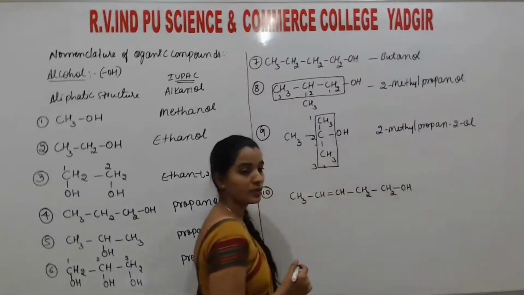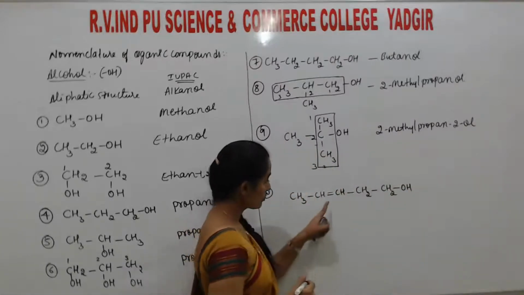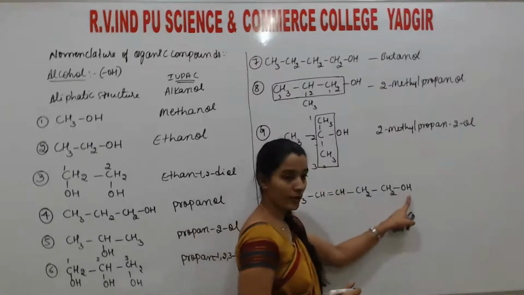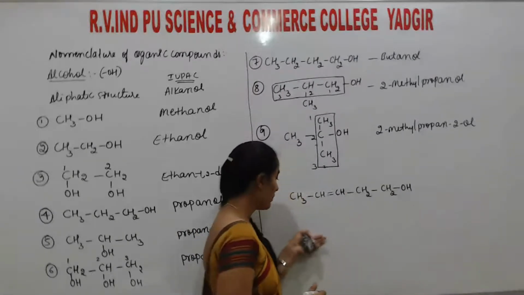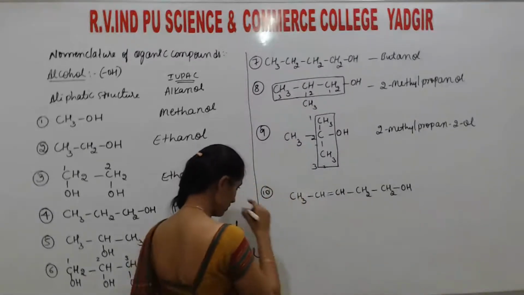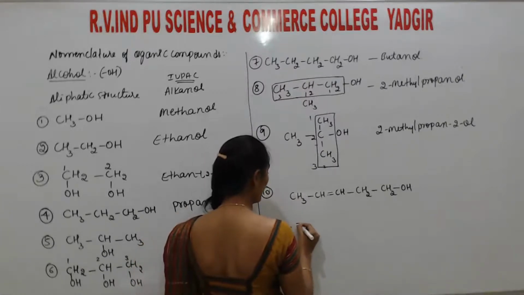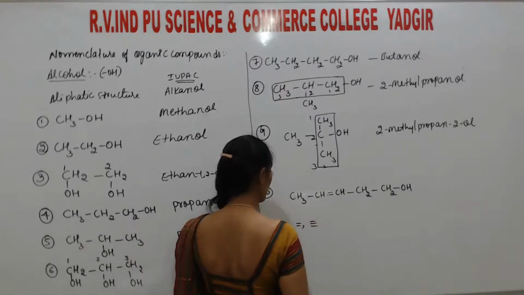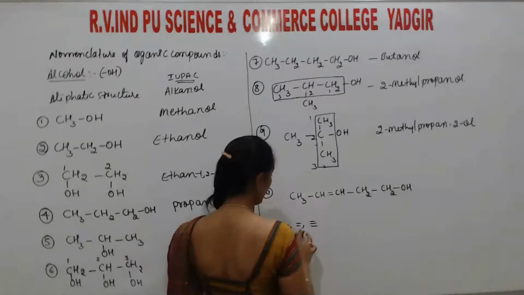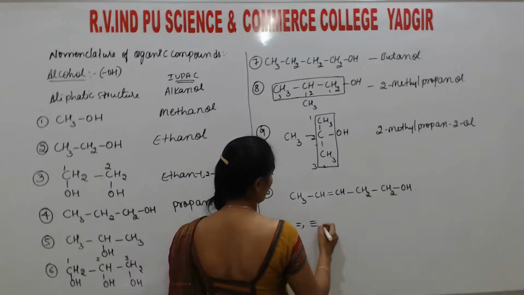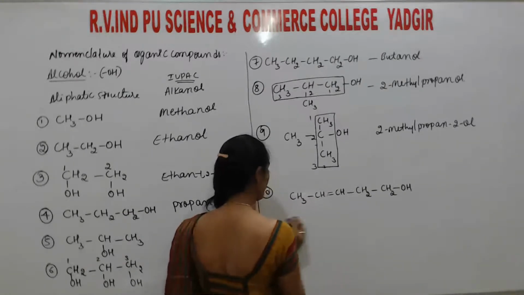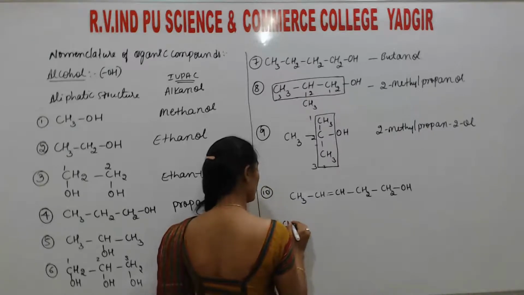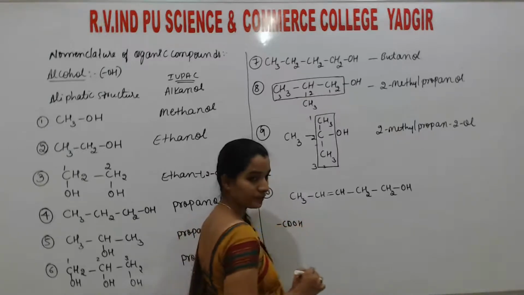Okay. So if it is like this, students, a double bond is there and an OH group is there. So I'll write the priority order first. So listen, single bond, double bond, triple bond. Also, sorry. First most prior group is COOH.